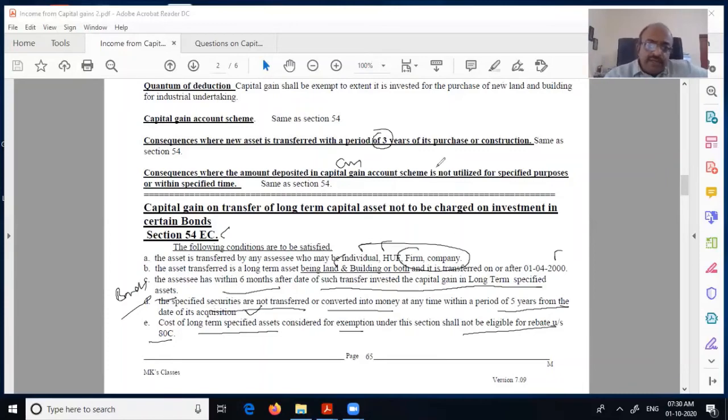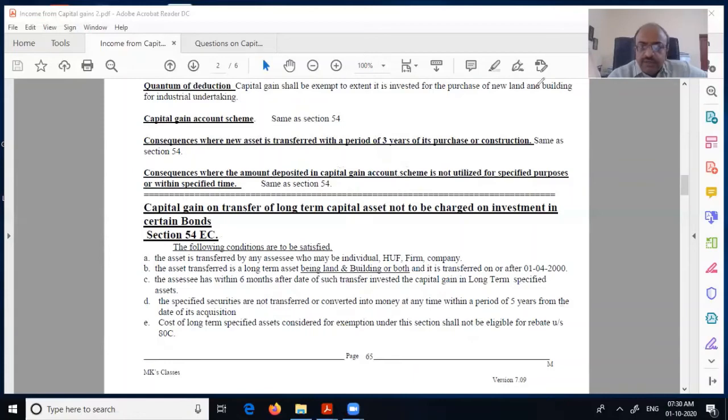So let me stand corrected. Under 54EC, is it any long-term capital asset or what? It is land and building, or both. Therefore, it is not any long-term capital asset. It is only land and building, because earlier it was allowed for other assets. That's why I was mistaken. So now it is restricted to land and building only. Now let us look a little further.